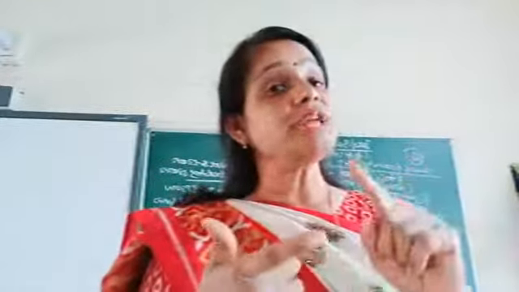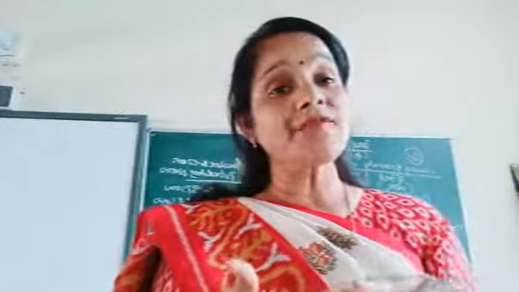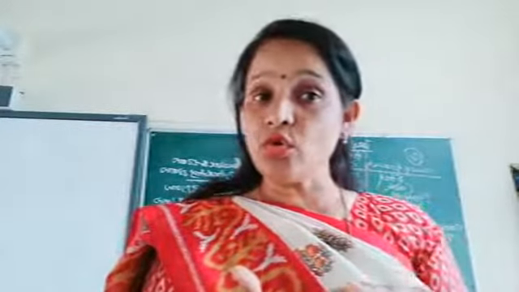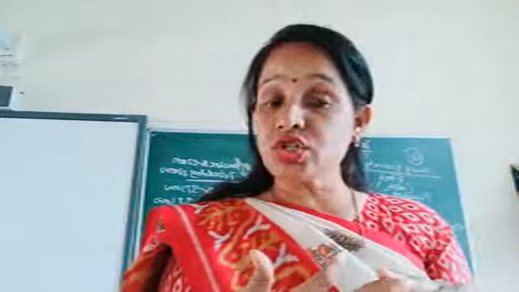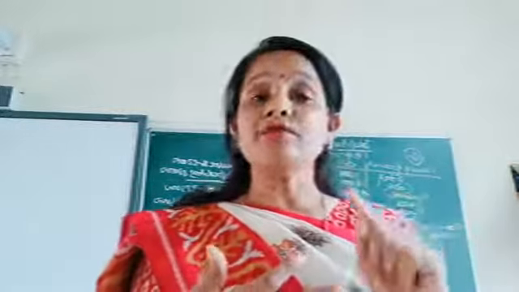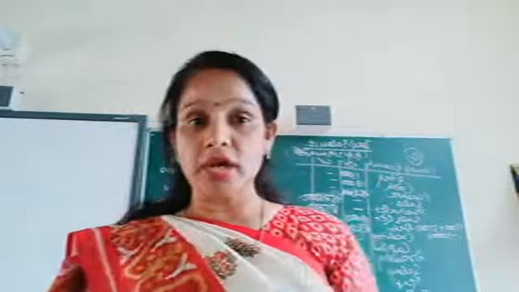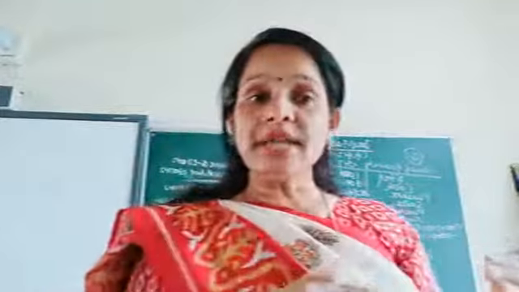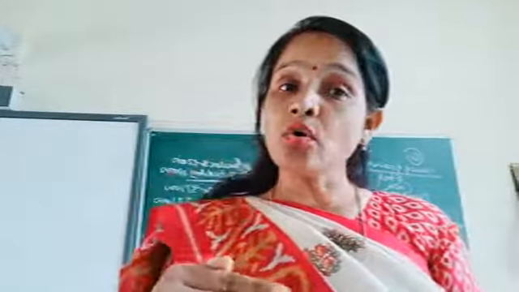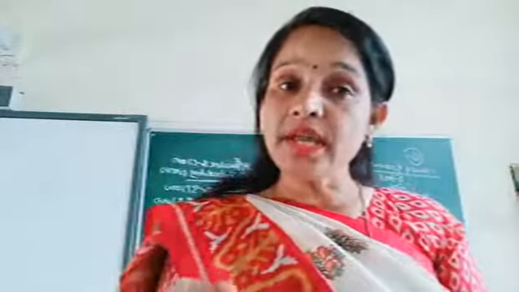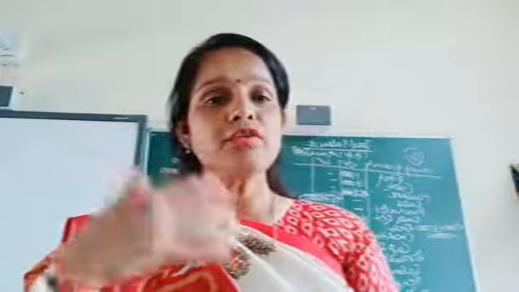So children, we have types of correlation under three categories. On the basis of direction of change, we have two: positive and negative correlation. On the basis of ratio of variations in the variable, we have two: linear and non-linear. On the basis of number of variables, we have three: simple correlation, multiple correlation and partial correlation. Is it clear? So now I'll give you the notes.